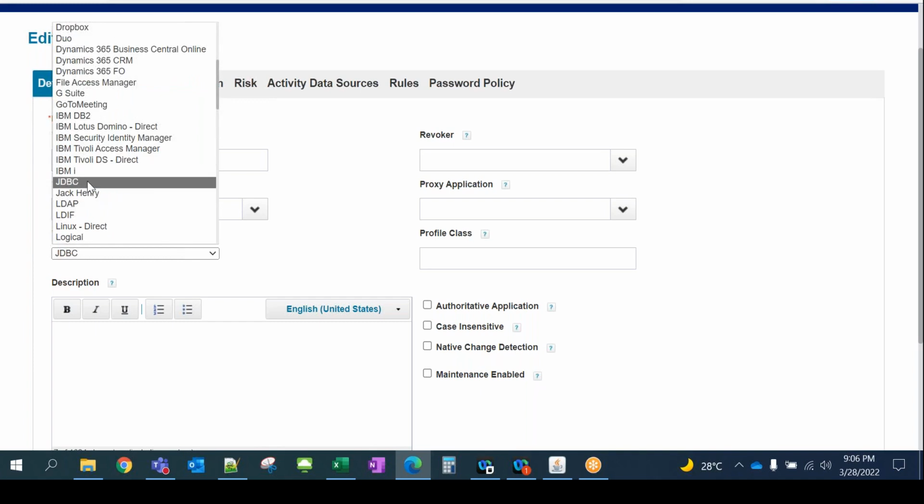So JDBC is the main component. So whenever I talk about 3-4 different standard applications, right? One is Active Directory, second is JDBC, third is web service, and fourth is delimited file. Okay, these are the four key applications where people generally ask questions most of the time.